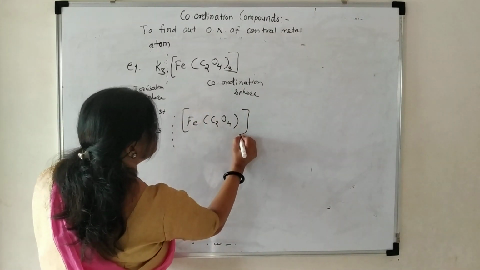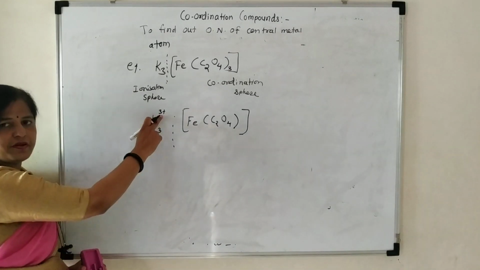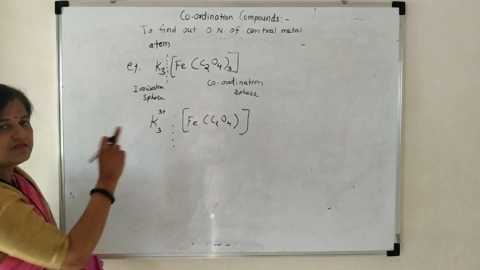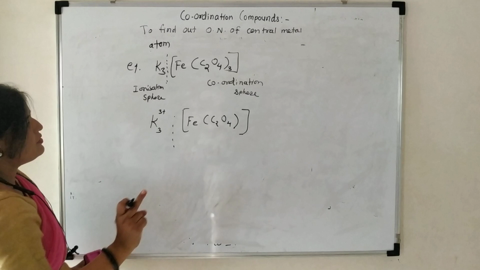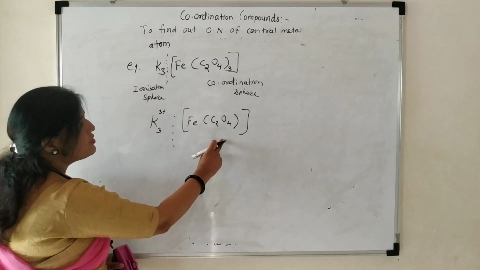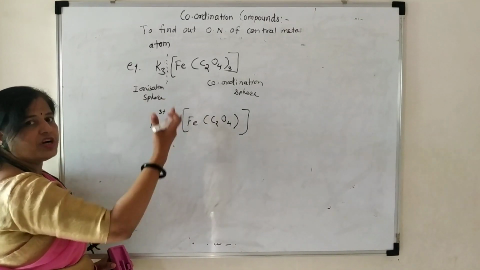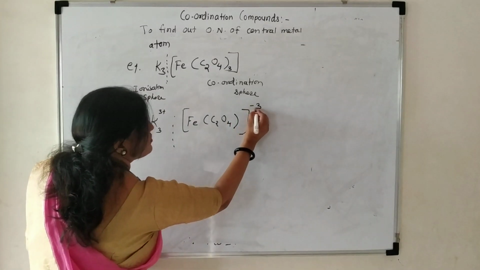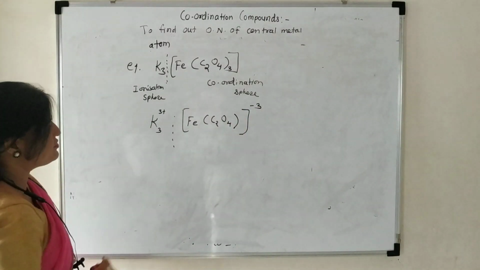Plus 3 is present on the counterions, so on the coordination sphere the opposite charge will be present, that is minus 3.